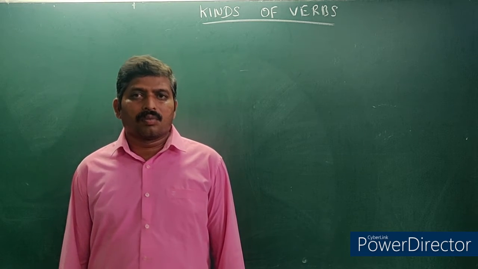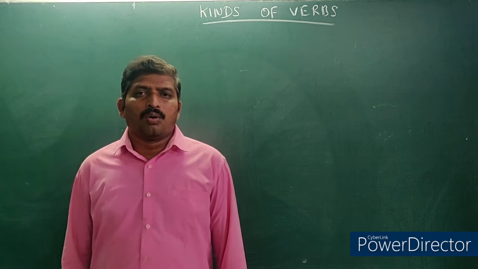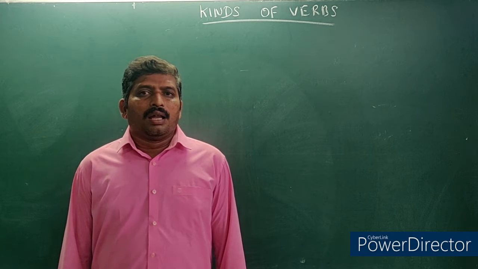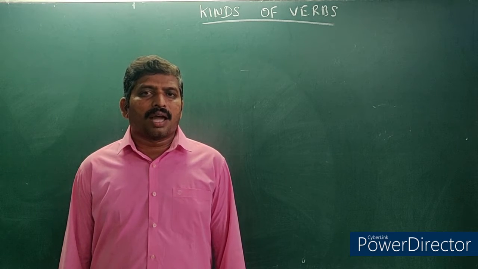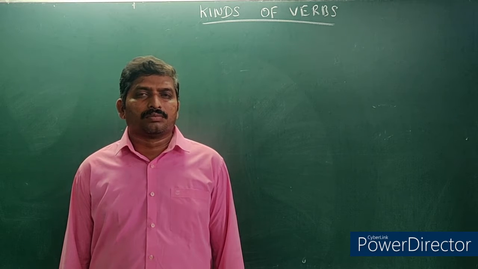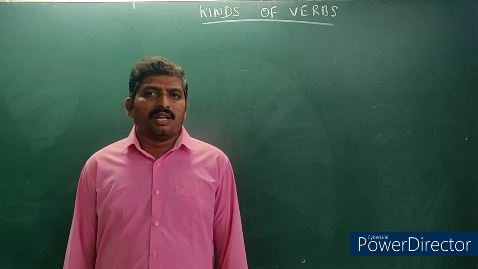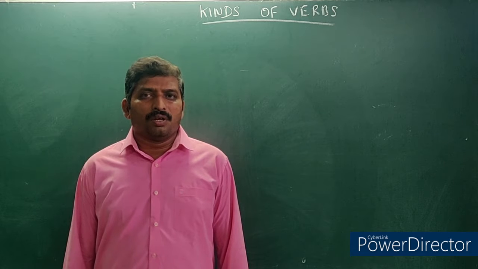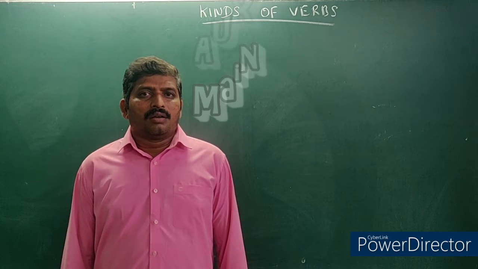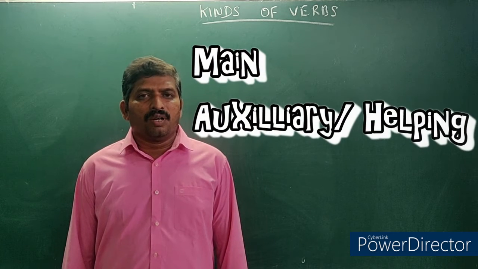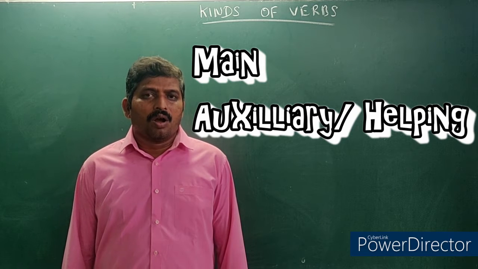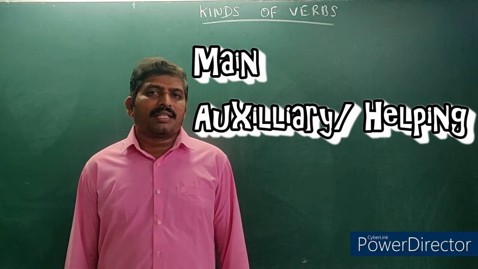Okay guys, right. Now, let's get into our class, kinds of verbs. Last class, we learned what is meant by verb. And we also learned about main verb and auxiliary verb. For this, I gave many examples.